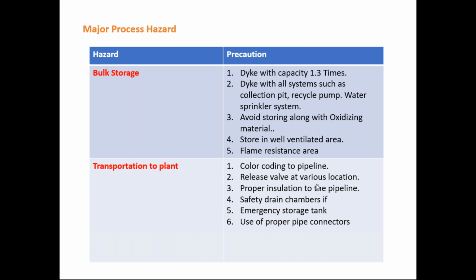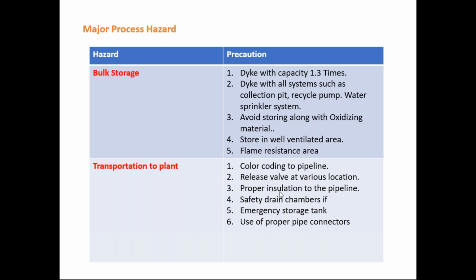A release valve at various locations. Some release valves should be installed at various locations in case of excess chemicals, gases or vapors. Then proper insulation of the pipeline is provided. The insulation may be electrical insulation or thermal insulation. To avoid thermal losses and direct contact with the pipelines, vessels or storage, we have to provide thermal insulation, and to avoid electrical shocks, we have to apply electrical insulation.